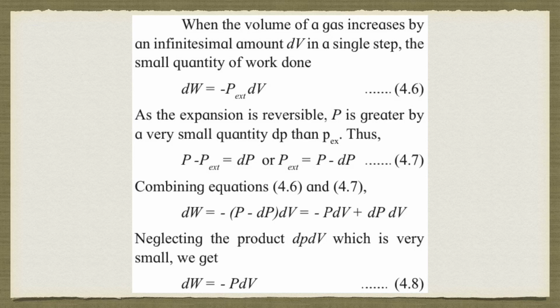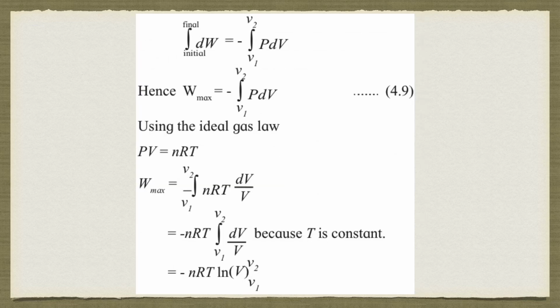Now, the total amount of work done during the entire expansion from volume V1 to V2 can be obtained by integrating between the limits V1 and V2, that is the initial and the final state.